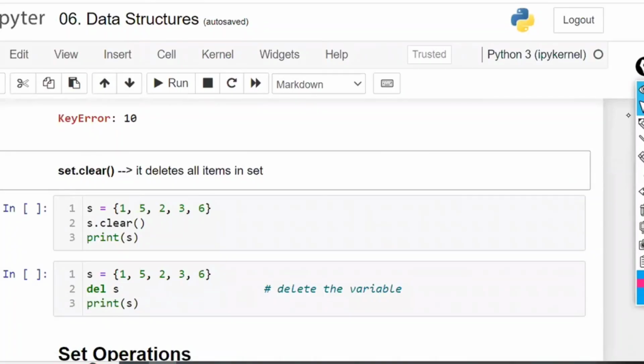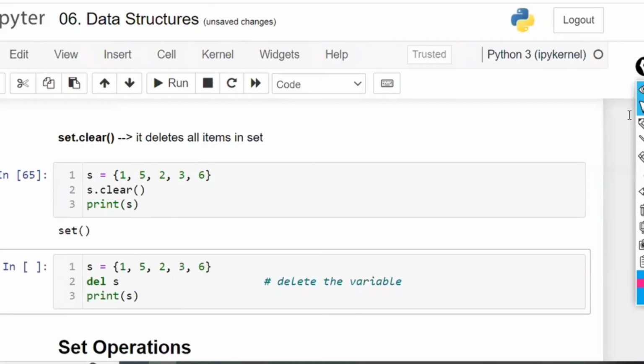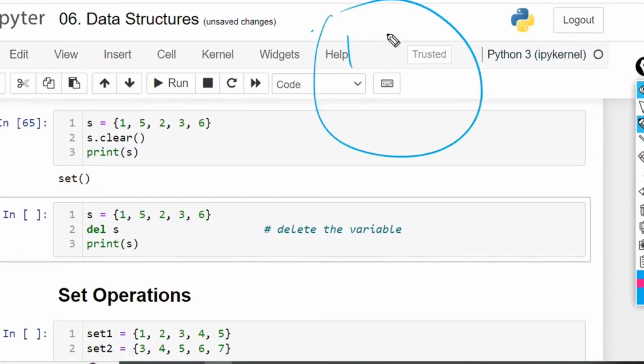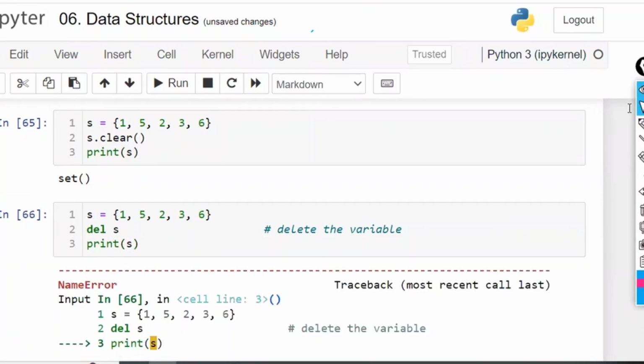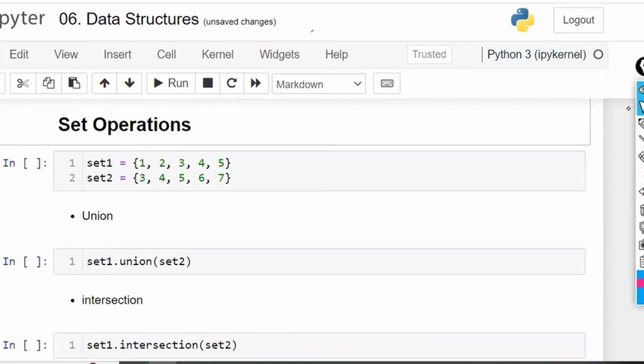You can delete a single element, but you can also delete all the elements. That is 1, 5, 2, 3, 6. And S dot clear is going to clear all the elements and print the empty set. Next, deleting the variable is common. The complete object will be deleted. If you write del S, it is going to create an object of 1, 5, 2, 3, 6, and the entire object is deleted like this. Del means the entire object is deleted. And if you ask print S, since S is deleted, how can S be there? It is going to throw a name error. Entire object is deleted.